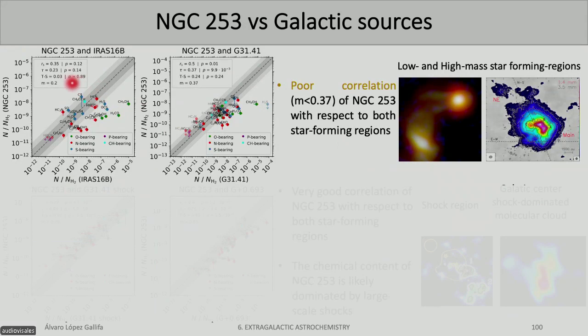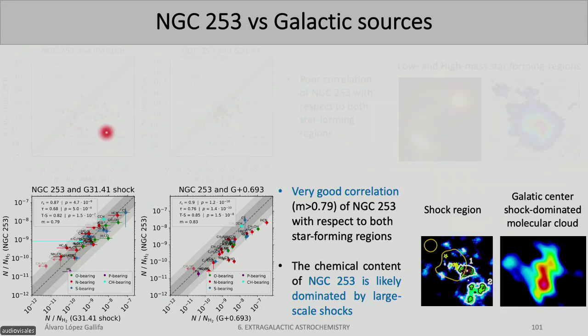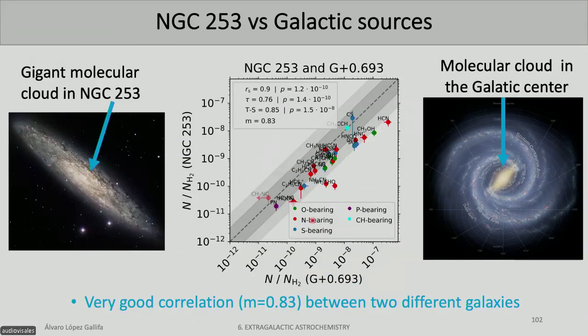So when we compare our outer galaxy, NGC253, with the two hot cores, we can see that the correlation is poor, less than 0.37. However, when we compare it with shock regions, the correlation is much better, which means that the emission we are detecting arises from shocks, from large-scale shocks. And also, a very important thing is that one of those shock regions is a molecular cloud in the galactic center of our galaxy. So the molecules are pretty similar in the central part of our galaxy and in the central part of other galaxies.